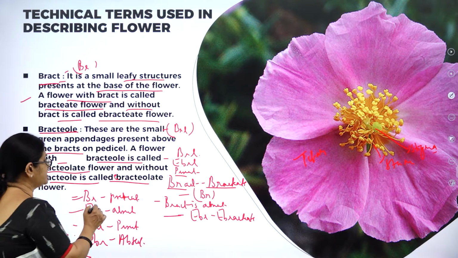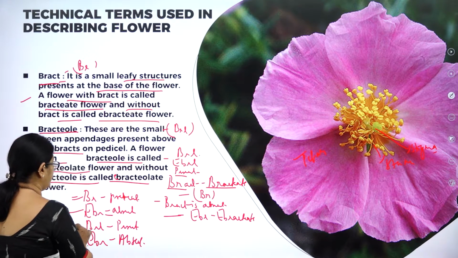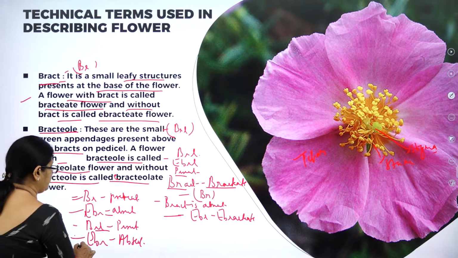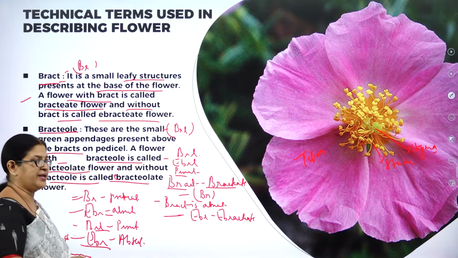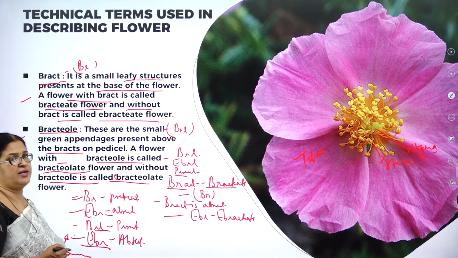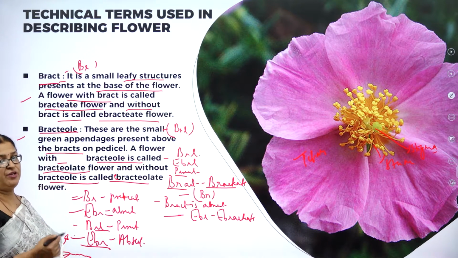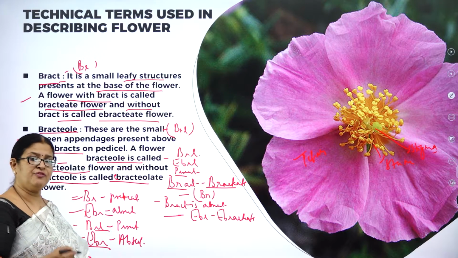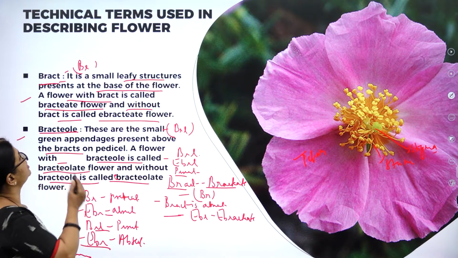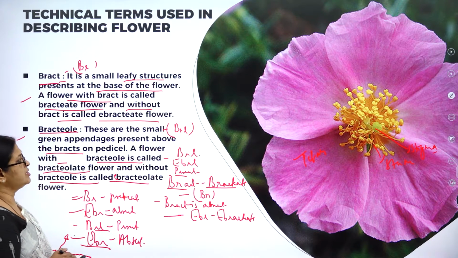If bract is absent, we call it ebracteate. Bracteole present, Brl, bracteolate. If it is absent, we use EBrl, that is ebracteolate. So these are the terms which you should understand to describe a flower. And when you write the floral formula and the floral diagram, these symbols are very important. Hope you have understood what is bract and what is bracteole.